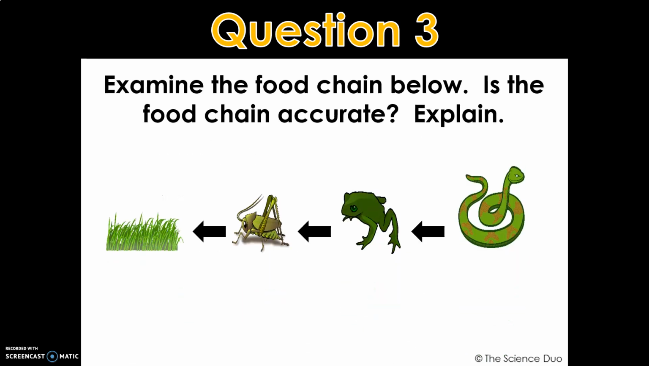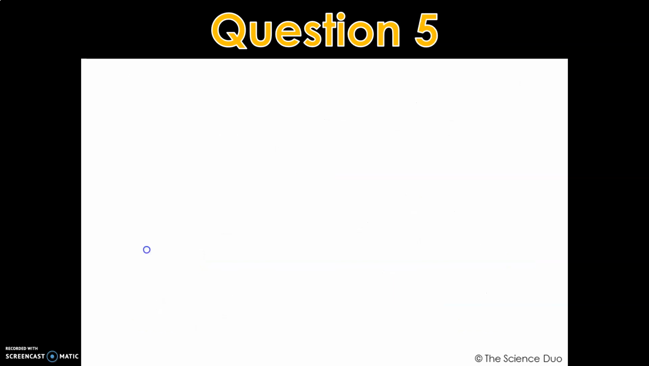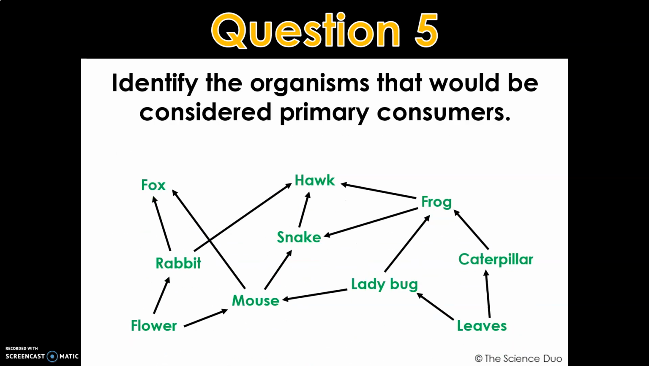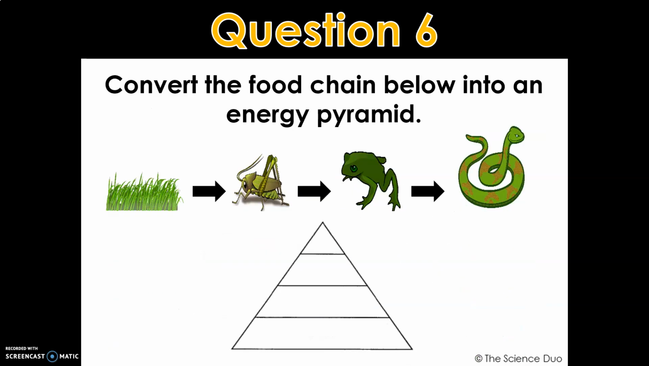Question 3, examine the food chain below. Is the food chain accurate? Explain. Question 4, according to the food web below, which organism feeds on the largest variety of organisms? In question 5, identify the organisms that would be considered primary consumers. Question 6, convert the energy chain below into an energy pyramid.